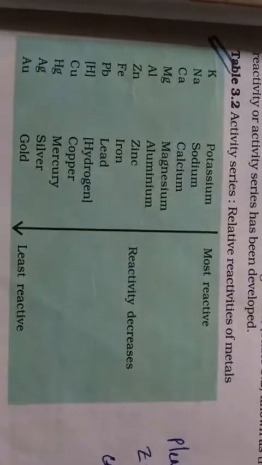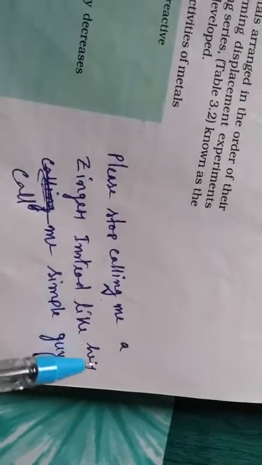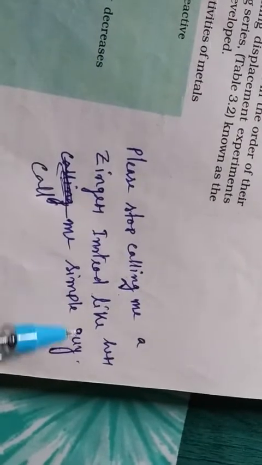Now to learn this chart you can learn this particular line so that you can learn it very easily. It goes: please stop calling me a ginger, instead like her call me simple guy.